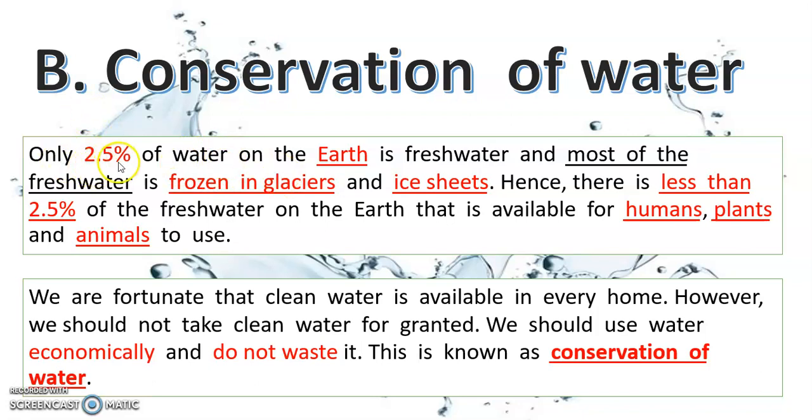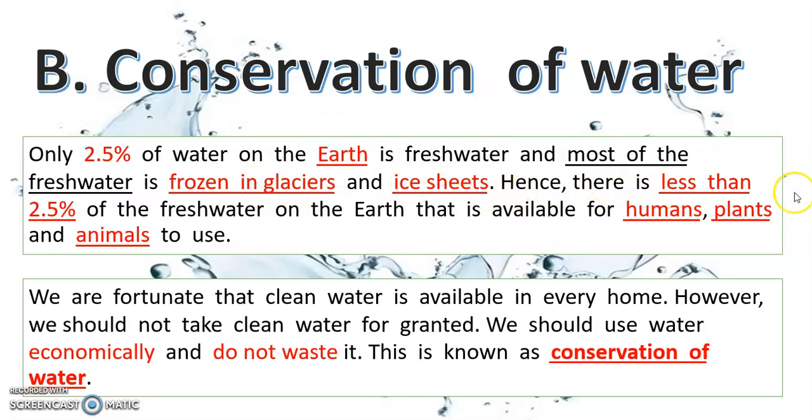Only 2.5% of the water on the earth is fresh water. And most of the fresh water is frozen in glaciers and ice sheets.